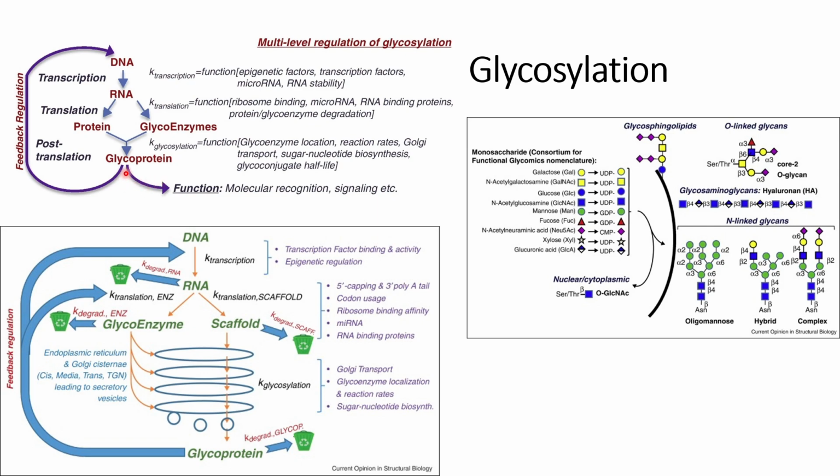Finally, what will happen if any changes happen in any of the stages? It will affect its final function, that is molecular recognition, or it might trigger some undesired signaling pathway that is harmful for the cells. So what are these carbohydrates that combine together to form this glycosylation?